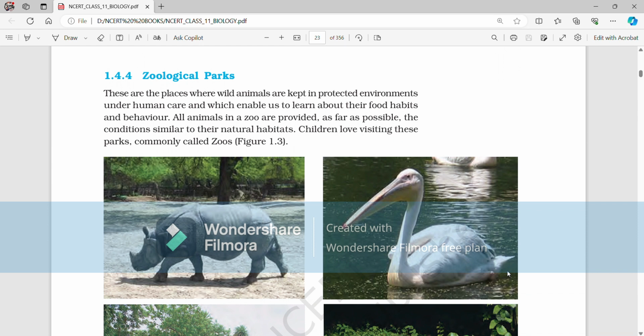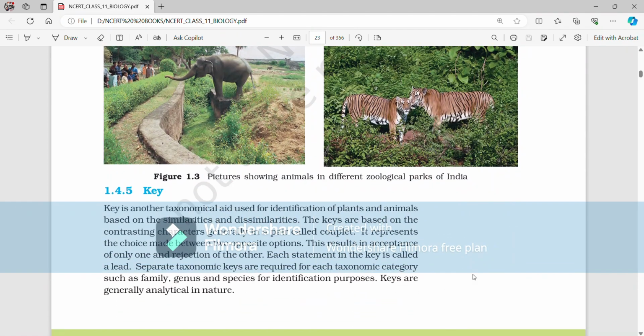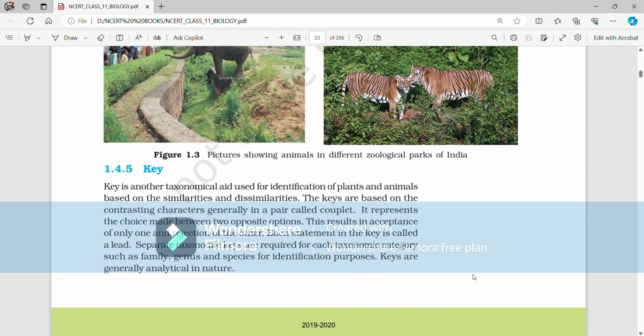1.4.5 Key. Key is another taxonomical aid used for identification of plants and animals based on the similarities and dissimilarities. The keys are based on the contrasting characters, generally in a pair called couplet. It represents the choice made between two opposite options. This results in acceptance of only one and rejection of the other. Each statement in the key is called a lead. Separate taxonomic keys are required for each taxonomic category such as family, genus, and species for identification purposes. Keys are generally analytical in nature.